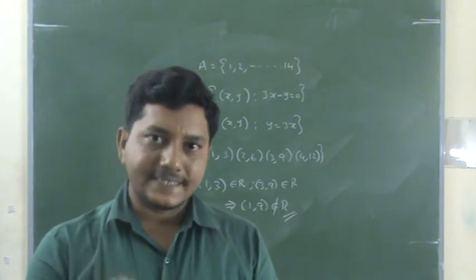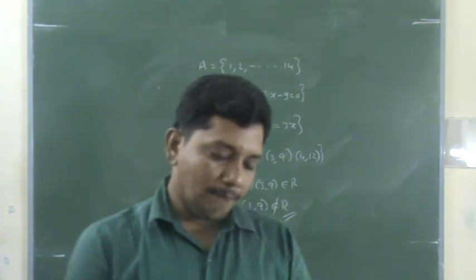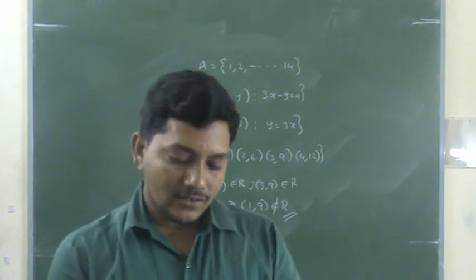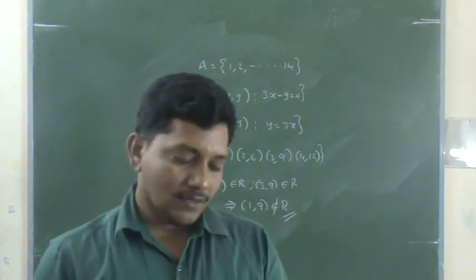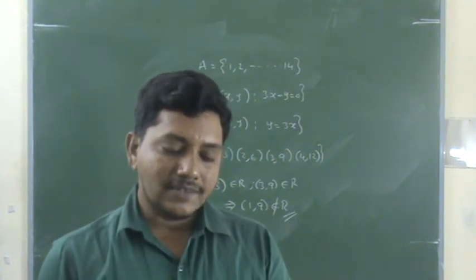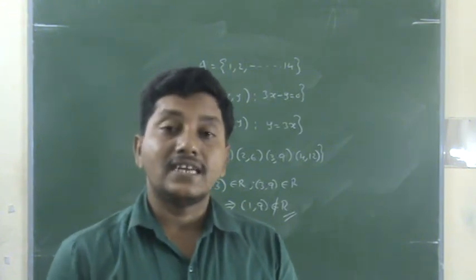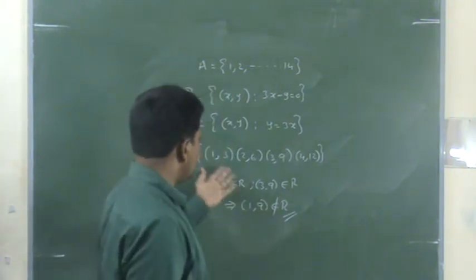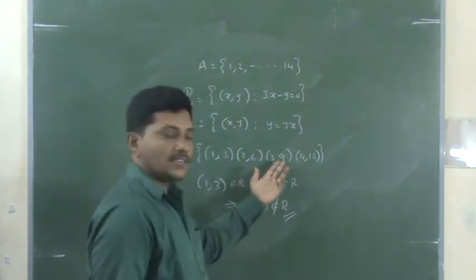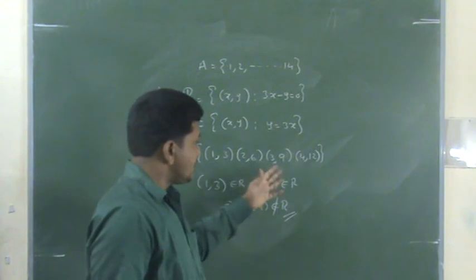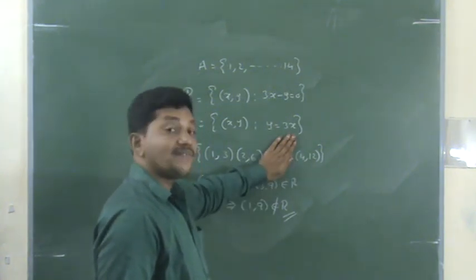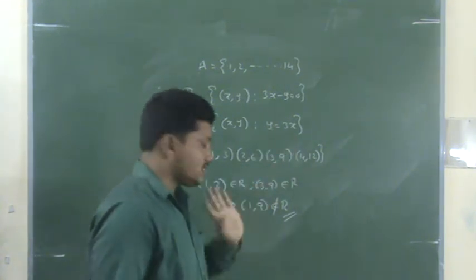Note that it is transitive. Why? Because the pair (1,6) is there, but with 6 there is no pair. (1,6), (2,7), (3,8): with that there are no transitive pairs, so it is trivially transitive. In the earlier one, (1,3), (3,9) is there. Like this, when there is no such pair, it is trivially transitive. In the earlier one the pair is there, that's why it is not transitive.